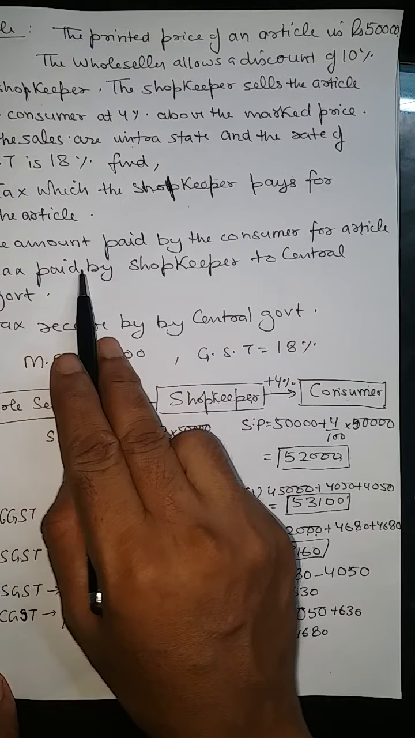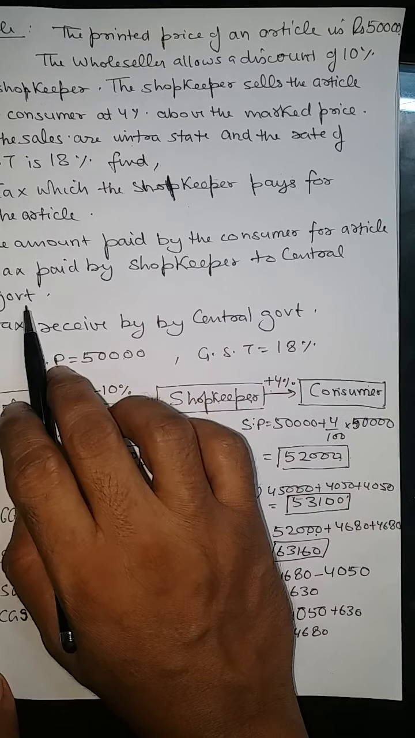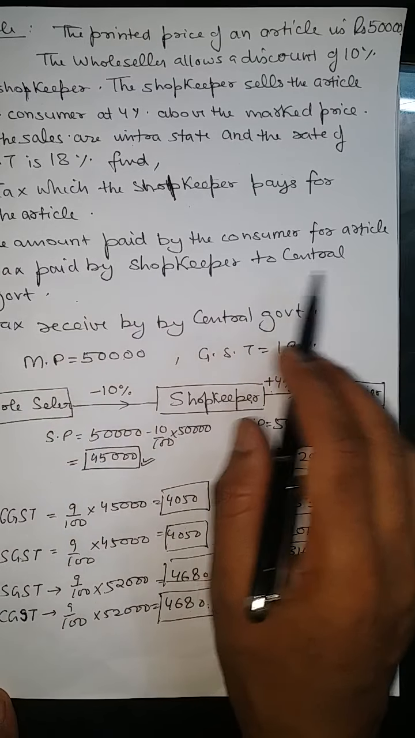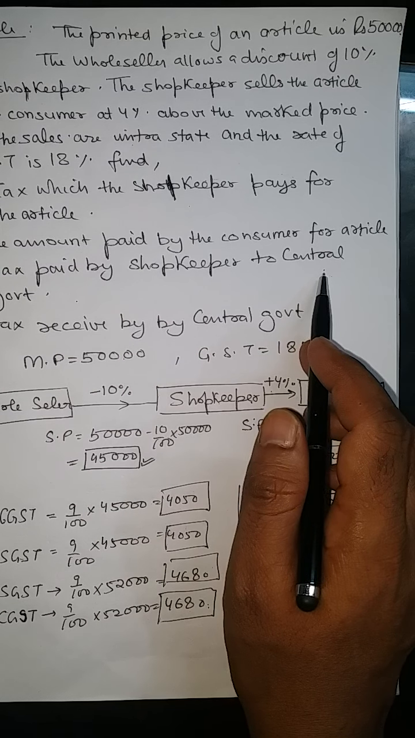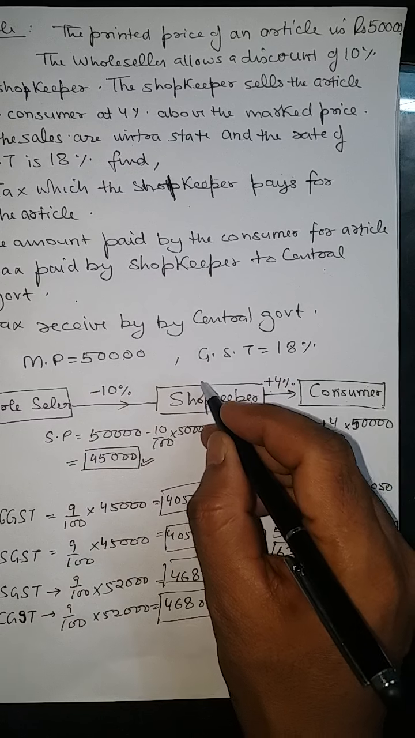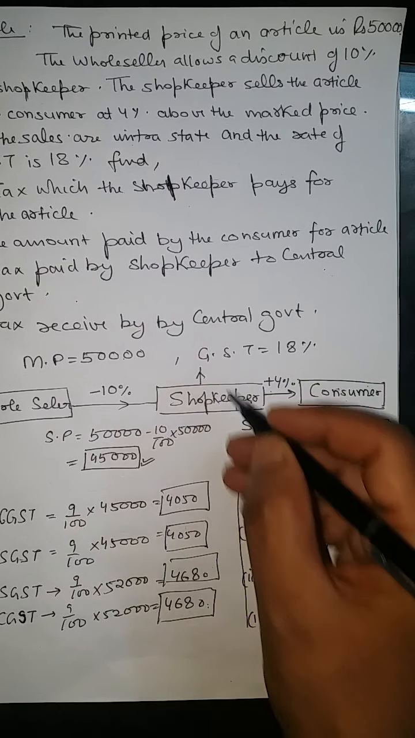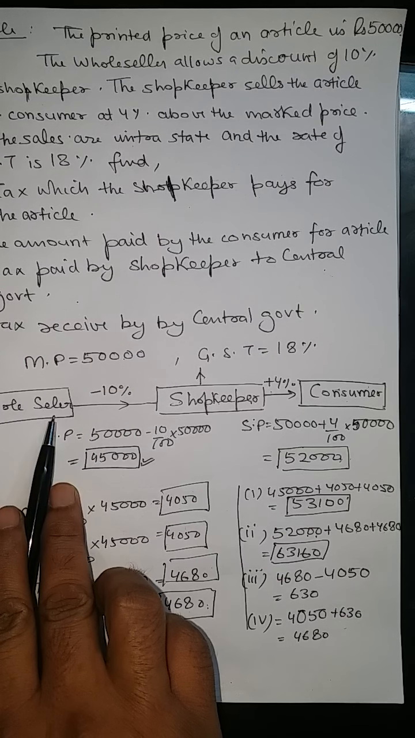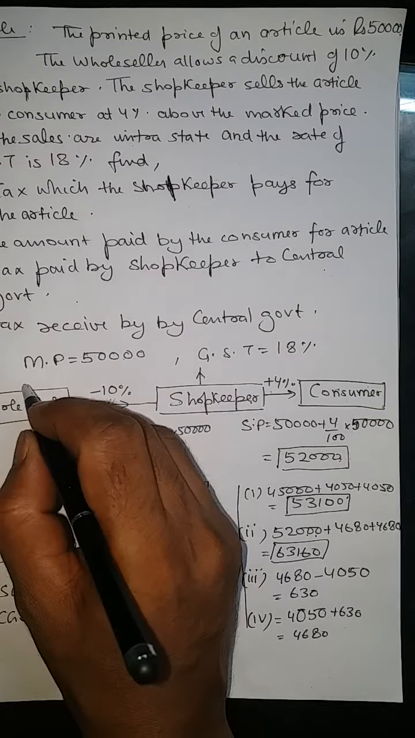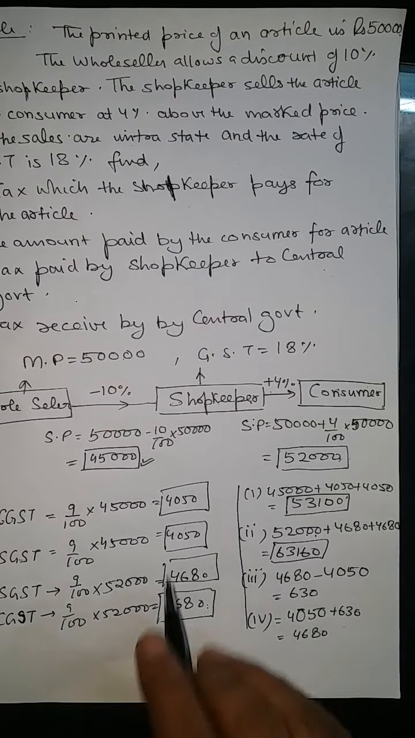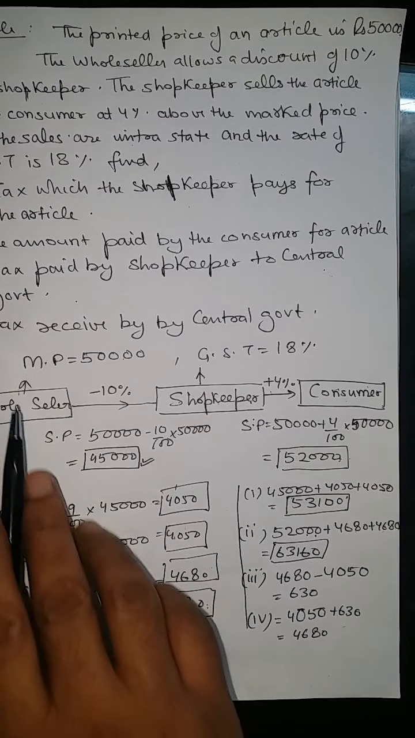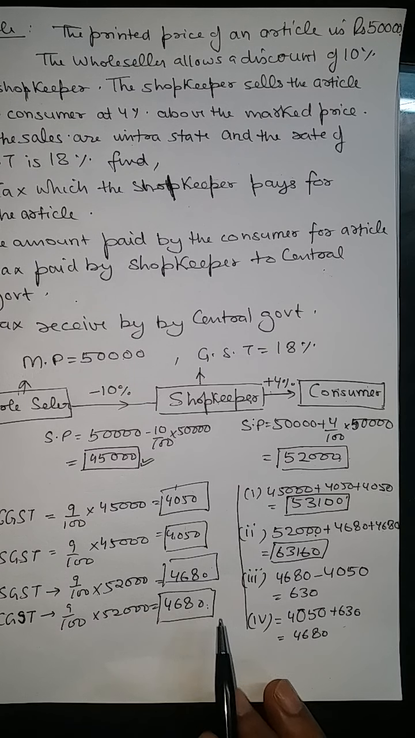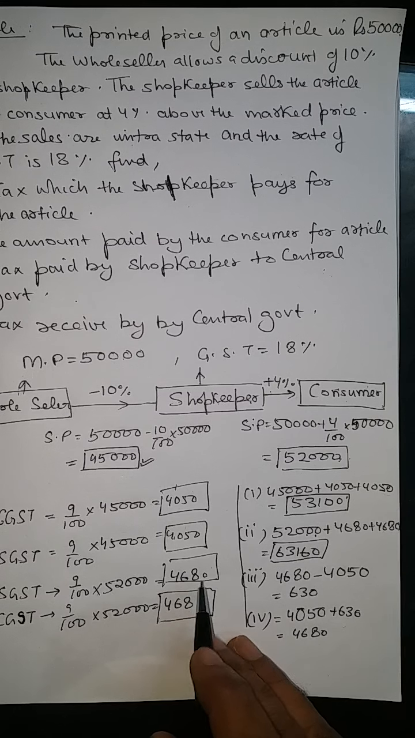Third point, find the tax paid by the shopkeeper to the central government. This is a good question. So where is the shopkeeper? The shopkeeper is paying this much amount to the wholesaler, not to the government. The wholesaler will pay whatever is received to the government. These two values, this person, the wholesaler, will pay. So now how much will he pay to the government?